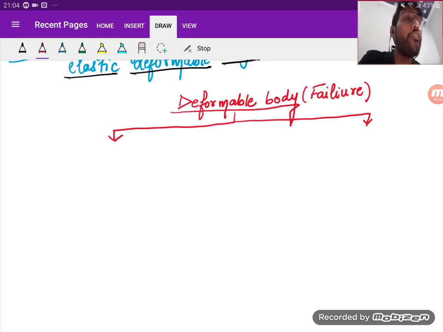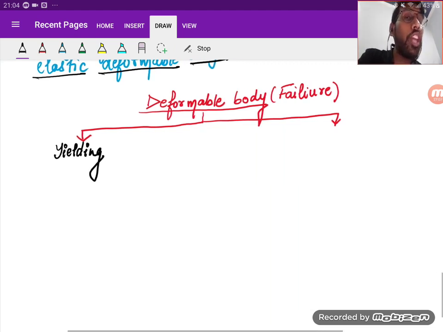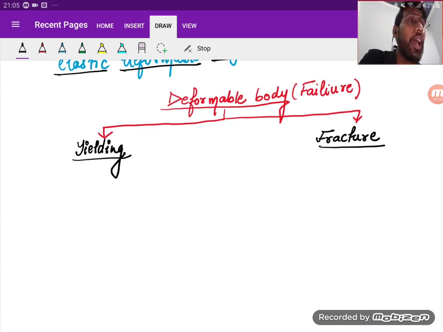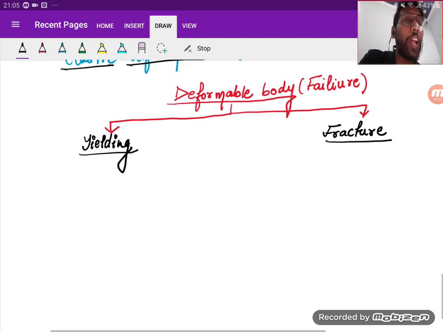So a deformable body can fail in two manners. The failure can be either in yielding, or the failure can be in fracture. So there are two modes of failure in the deformable body: one is yielding, and second is fracture.